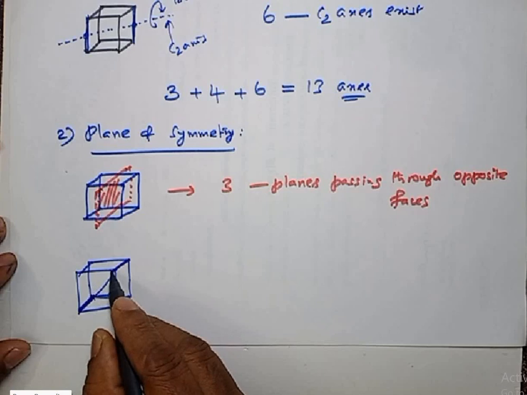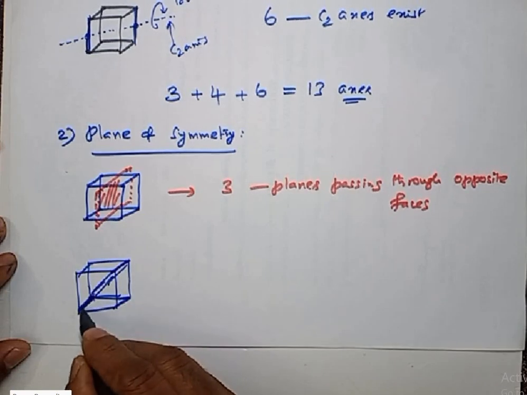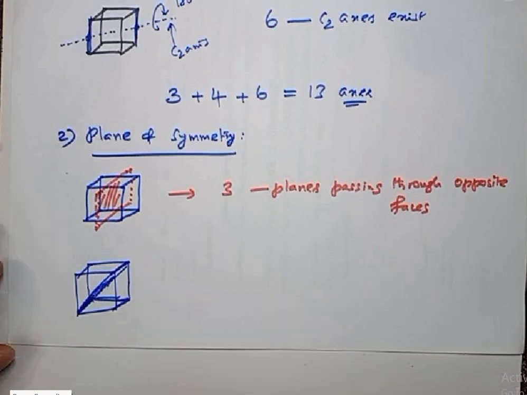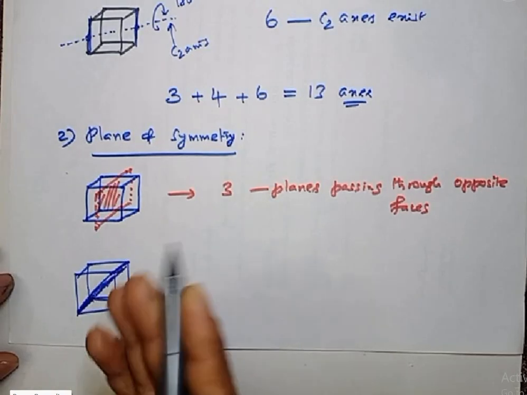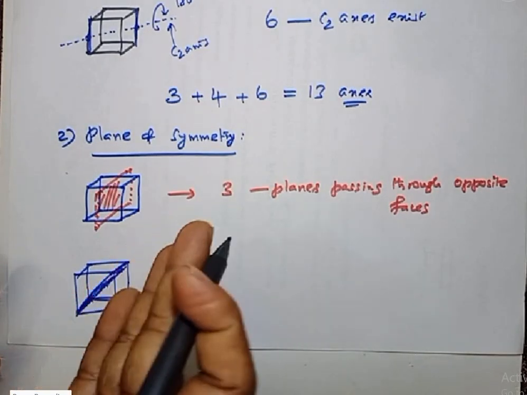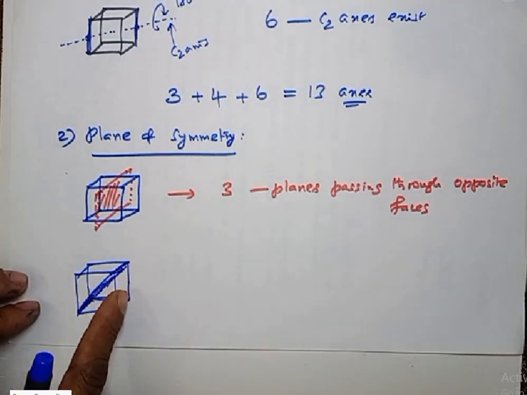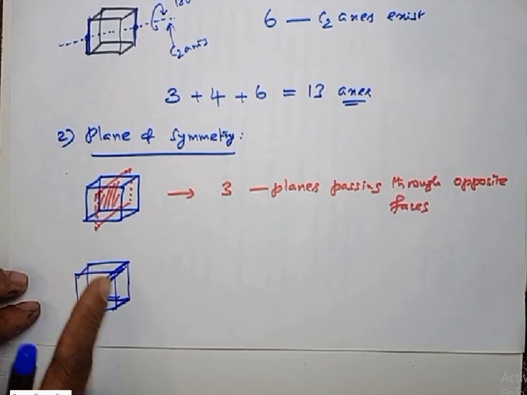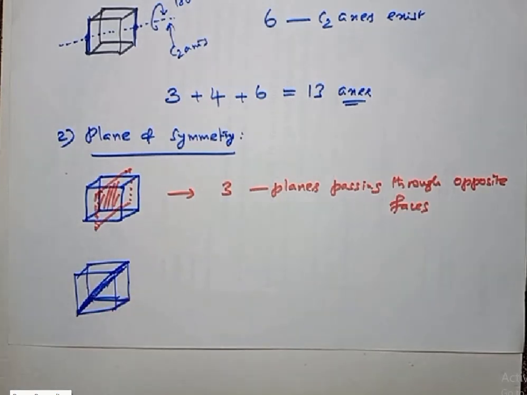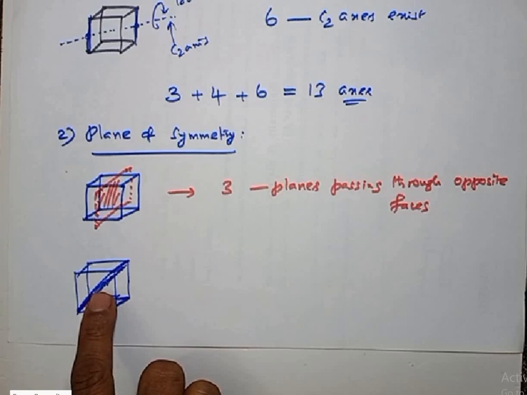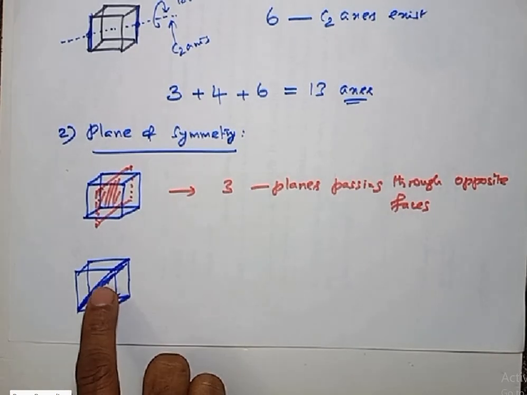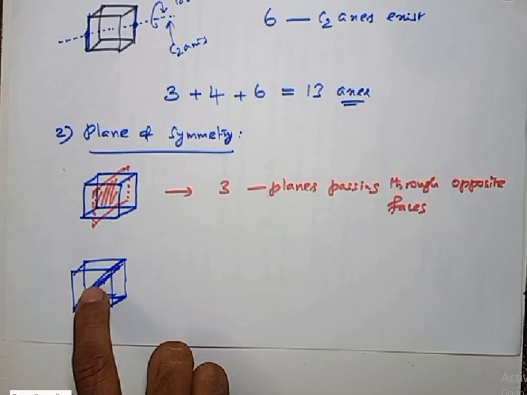I'll keep a plane here. Now this plane is passing diagonally through this cube. Now if you do reflection, listen, this downward part will reflect here and the upward part will reflect down. Therefore you will get an equivalent shape. So this is a plane of symmetry, this plane passing through opposite edges of a cube.